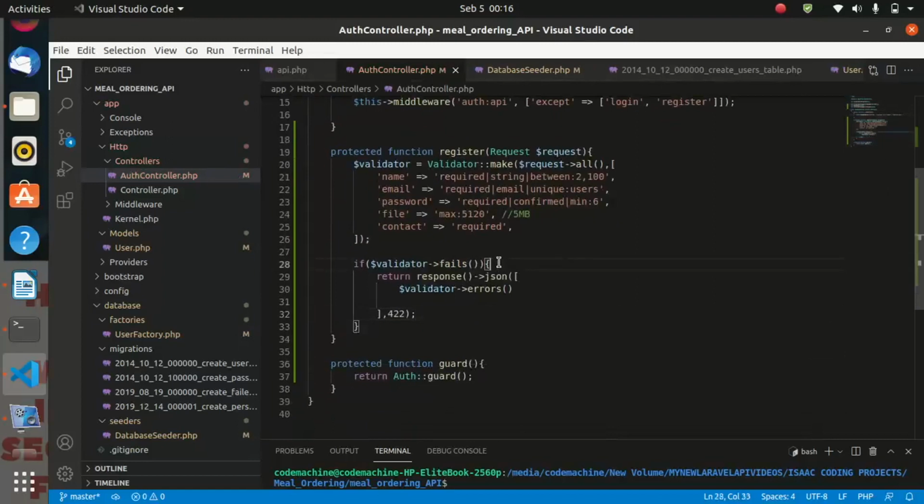So for this block of code, we are saying we are validating our fields. Once anything goes wrong with the data here and the validator fails, we are going to get the error and return it as a JSON response. So let us continue.